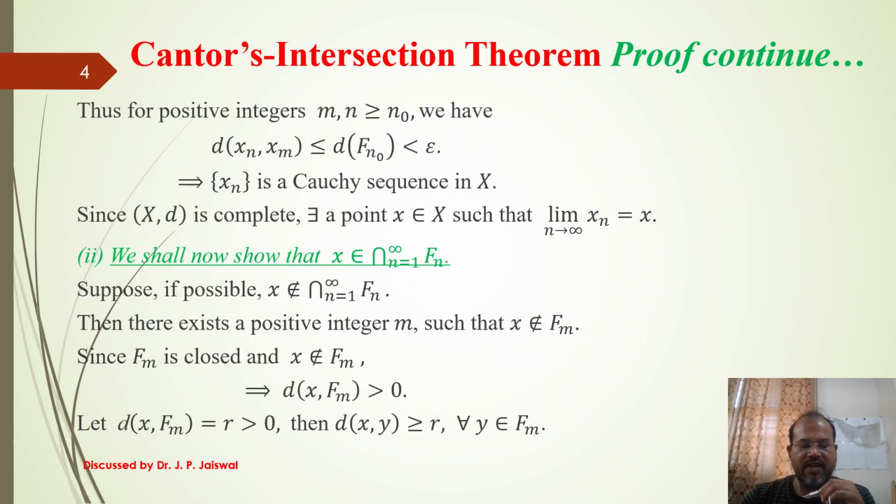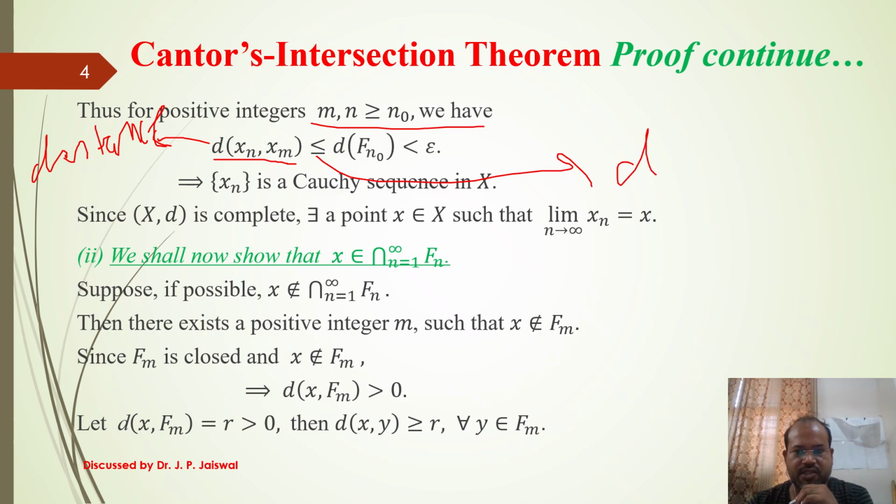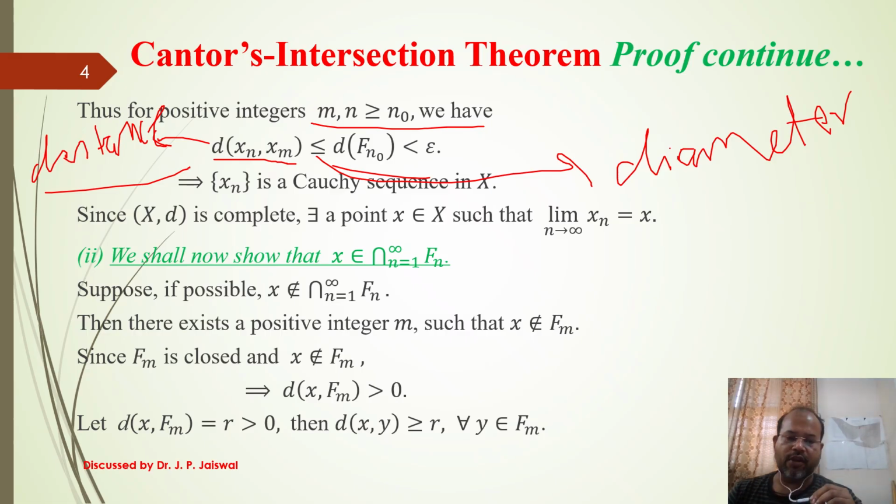Thus, by the previous observation, we are able to find two positive integers m and n naught such that d of xn comma xm, this is the distance, because for 2 points we are talking about the distance, and this is the diameter. The notation is the same, but be careful: for a set we are talking about diameter, for 2 points we are talking about the distance.